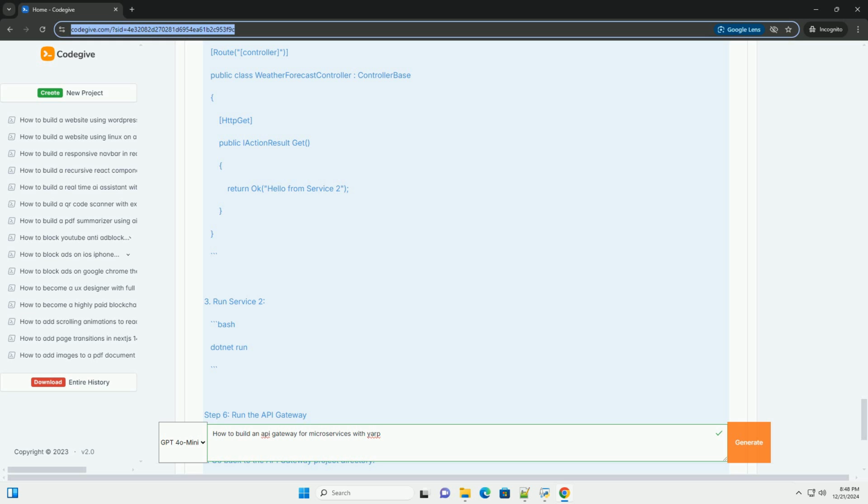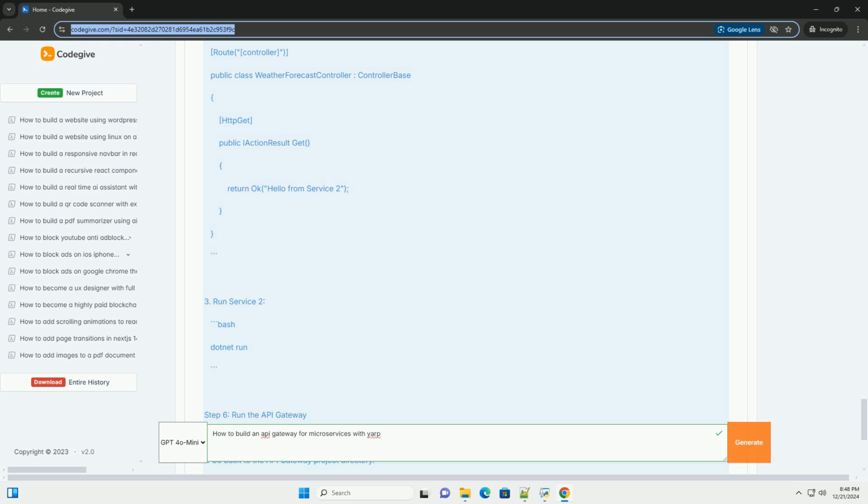Step 4. Configure the appsettings.json. You need to configure routes and clusters in appsettings.json. Update your appsettings.json file to include configuration for YARP. JSON. ReverseProxy, Routes. Route1: ClusterId cluster1, Match, Path /service1/{**catch-all}.